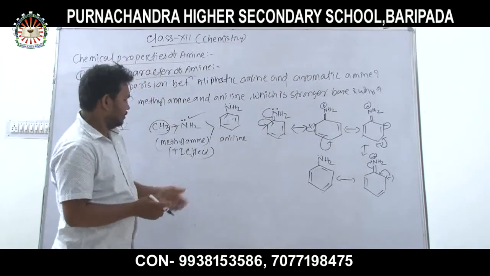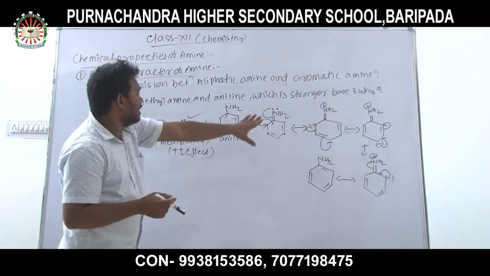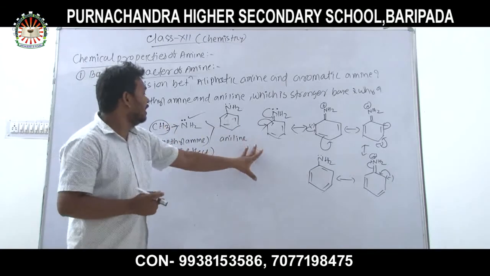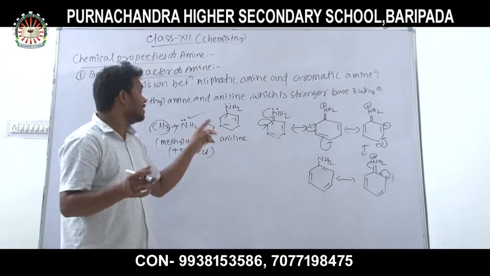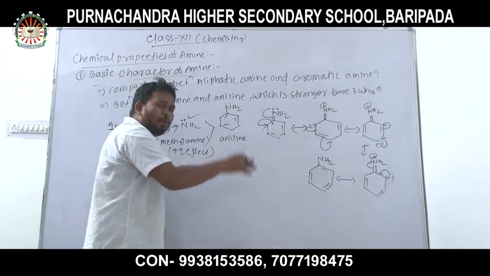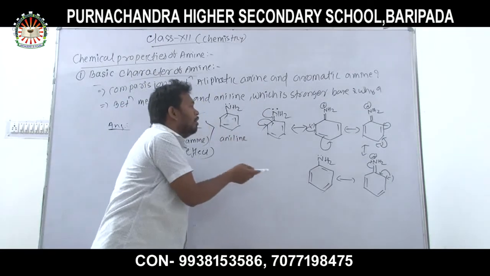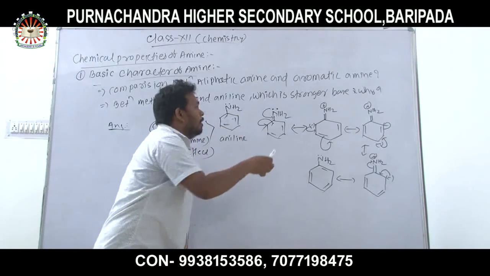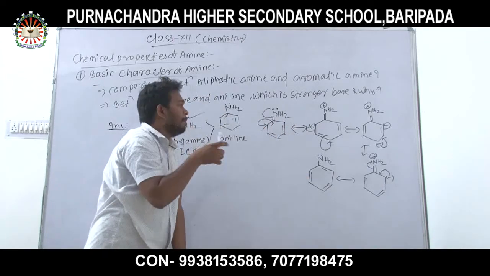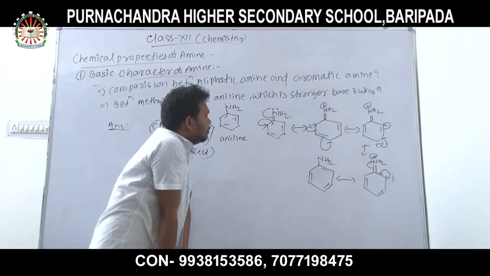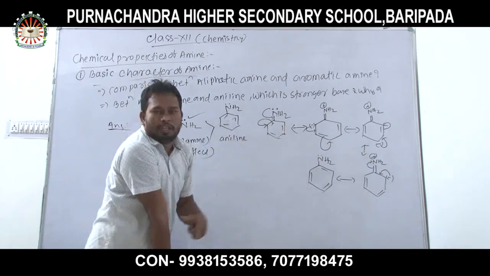Now the complete concept arises that between methylamine and aniline, aniline is the weaker base. Why? Due to resonance. The availability of the electron pair on the nitrogen atom gradually decreases because the lone pair of the nitrogen atom is involved in the resonance.